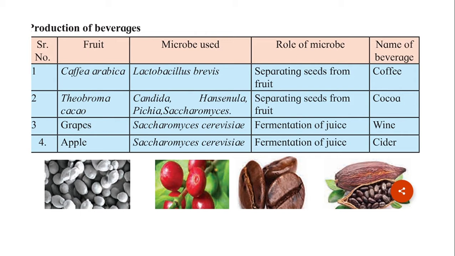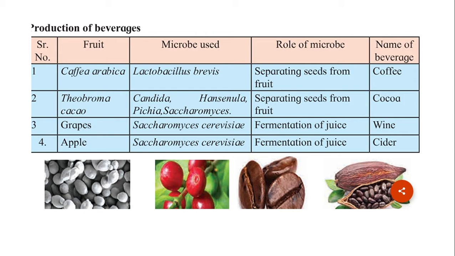Then fourth and last fruit is apple. Microbe used in this particular case is again Saccharomyces cerevisiae, as in the previous case of grapes. Then the work done by the microbe is again the same, that is fermentation of the apple juice, and the beverage being produced is called cider, and this is the apple juice or apple wine we also call it. So it was about the beverage production table.